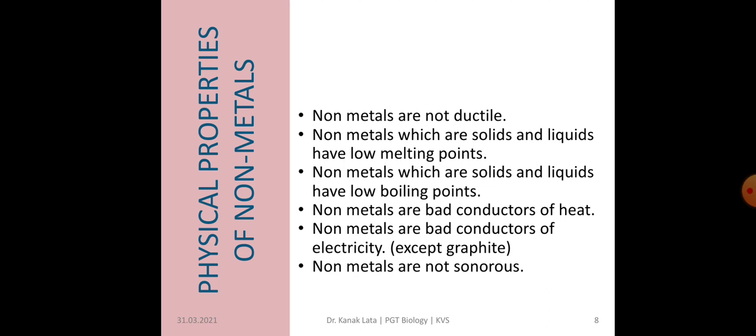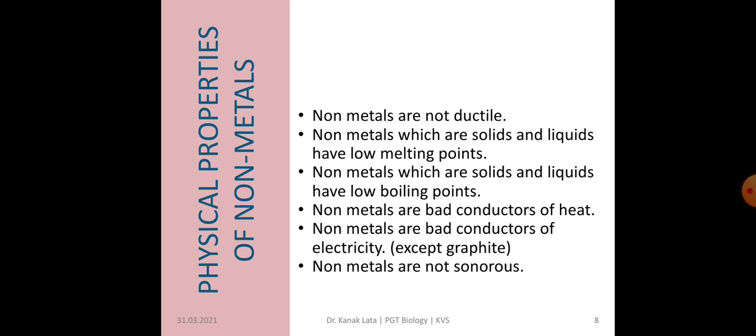Whereas metals have high melting and boiling point. Non-metals are bad conductors of heat and also bad conductors of electricity, except graphite. Graphite is a good conductor of electricity.